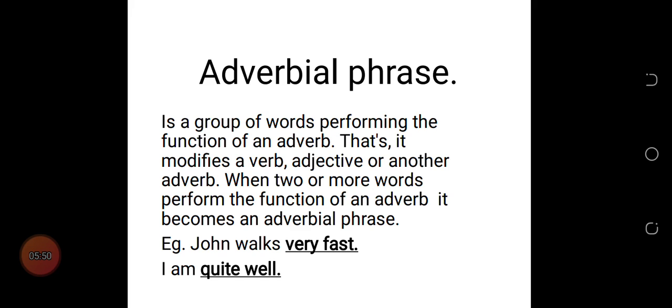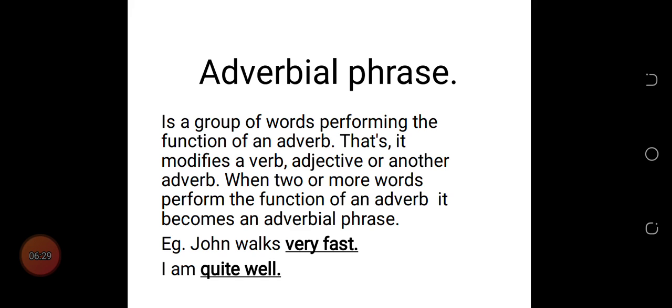For an adverbial phrase, we say that it's a group of words performing the function of an adverb. It means that it will modify a verb, an adjective, or another adverb. When we have two or more words performing the function of an adverb, we say that it is an adverbial phrase. For example, John walks very fast.